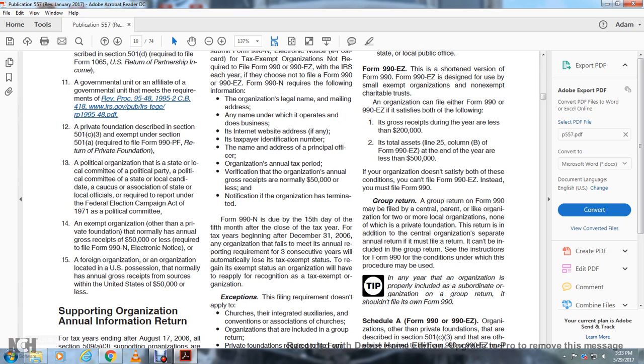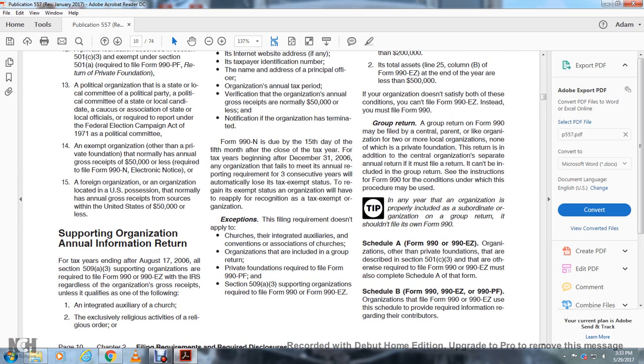The foreign organization located in U.S. possession normally annual gross receipt with the source of the United States or $50,000 or less. Supporting organization annual information return for tax years ended after August 17, 2006. All Section 509A 3 supporting organizations are required to file a Form 990 or 990EZ with the IRS regarding the